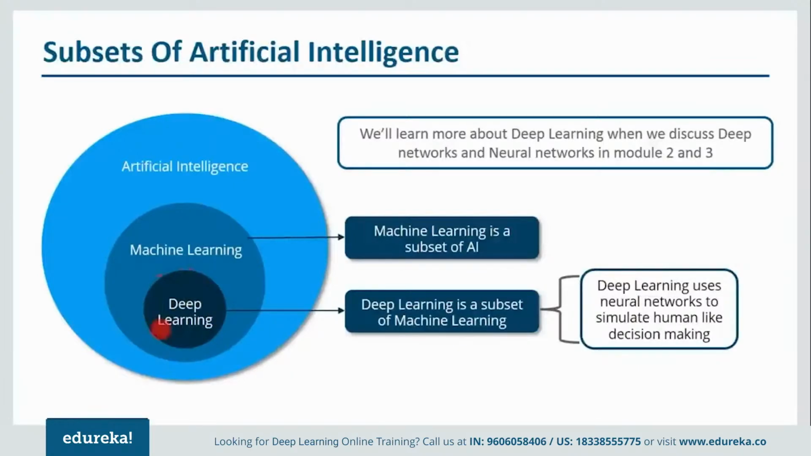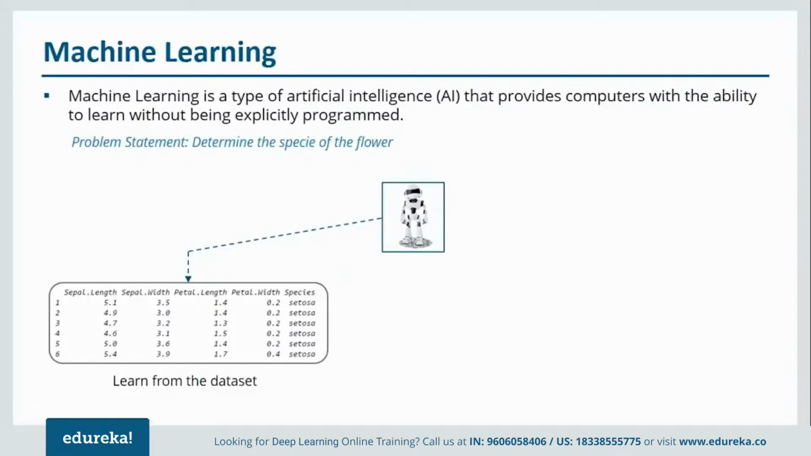Now in order to understand deep learning, we need to first look at machine learning and what were the various limitations of machine learning that led to the evolution of deep learning. So we'll move forward and understand what exactly is machine learning. Now what is machine learning? Machine learning is nothing but a type of artificial intelligence, or you can say a subset of artificial intelligence. And it provides computers with the ability to learn without being explicitly programmed. So you don't need to hard code your machine for that.